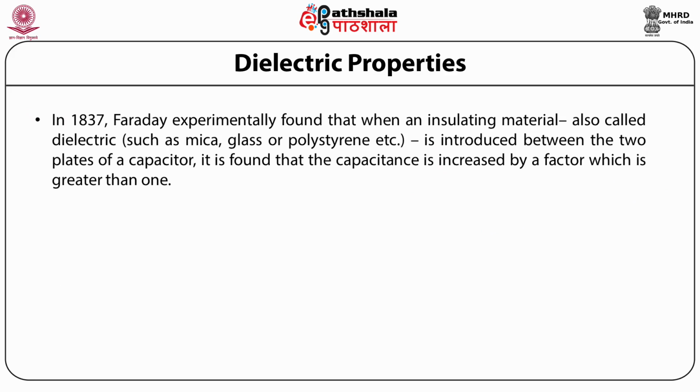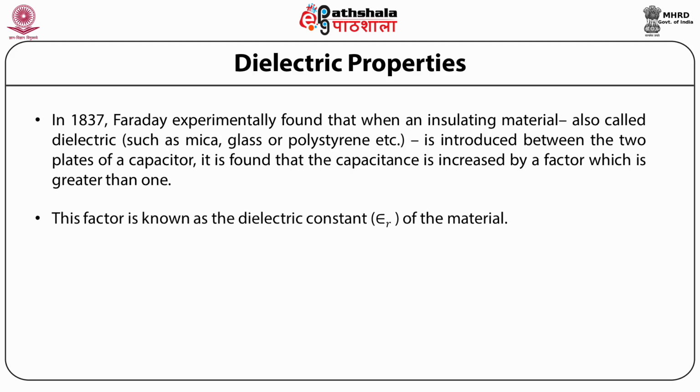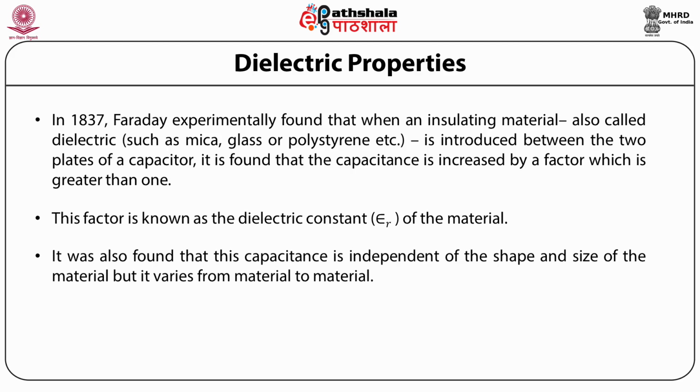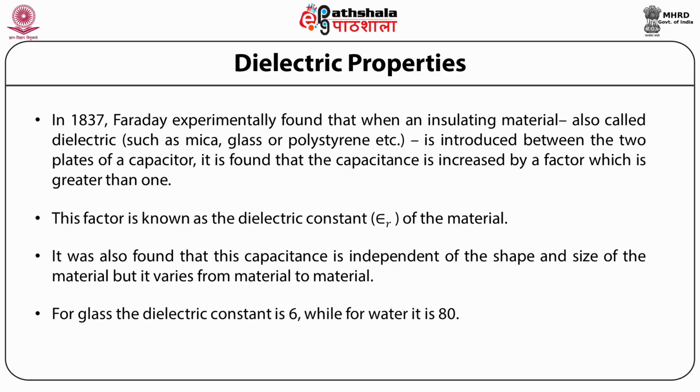In 1837, Faraday experimentally found that when an insulating material, a so-called dielectric, such as mica, glass or polystyrene, is introduced between the two plates of a capacitor, the capacitance is increased by a factor greater than 1. This factor is known as the dielectric constant, epsilon r, of the material. It was also found that this capacitance is independent of the shape and size of the material, but varies from material to material. For glass, the dielectric constant is 6, while for water it is 80.